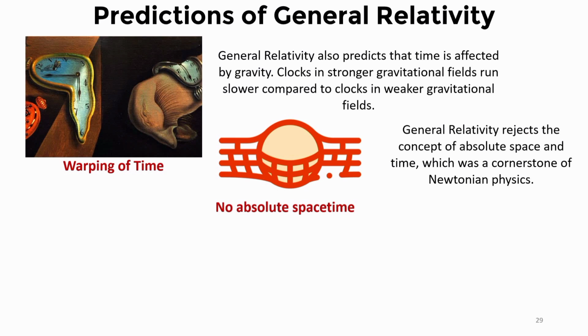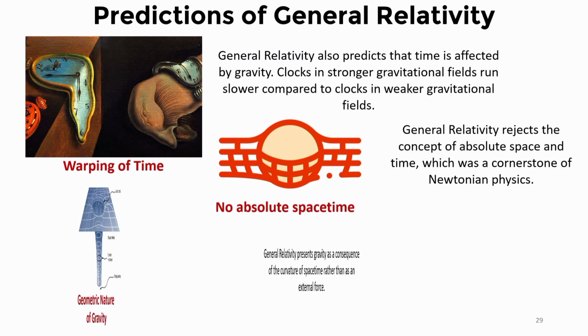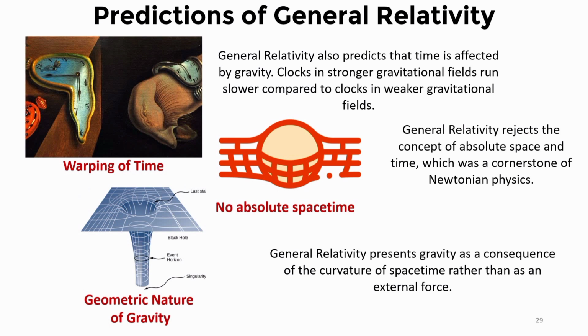GR also takes into account that there is no concept of absolute space and time, which was a cornerstone of Newtonian physics. Instead, it suggests that the geometry of space-time is relative and depends on the distribution of mass and energy. GR presents gravity as a consequence of the curvature of space-time rather than as an external force. This view provides a more profound and elegant explanation of the gravitational interaction.